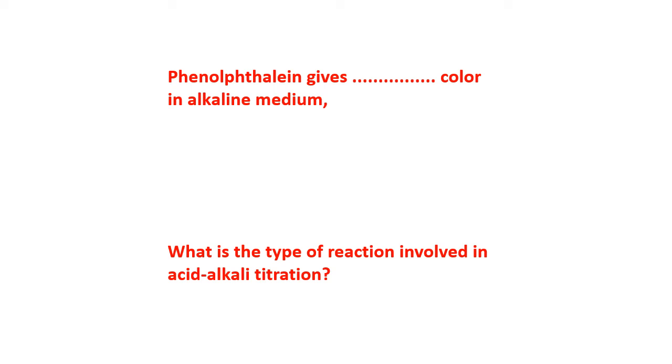Why is it called a neutralization reaction? Because acid changes blue litmus red, whereas base changes red litmus blue. But after the reaction between the acid and the base, the salt formed is what? Neutral. Because the property of acid is cancelled by the property of the base during the reaction. Therefore, the salt will give no reaction to litmus. Red remains red, blue remains blue. So it is neutral to the litmus test. That's why it is called a neutralization reaction. So you can call this reaction by two names: salt formation or neutralization reaction. Both are allowed.